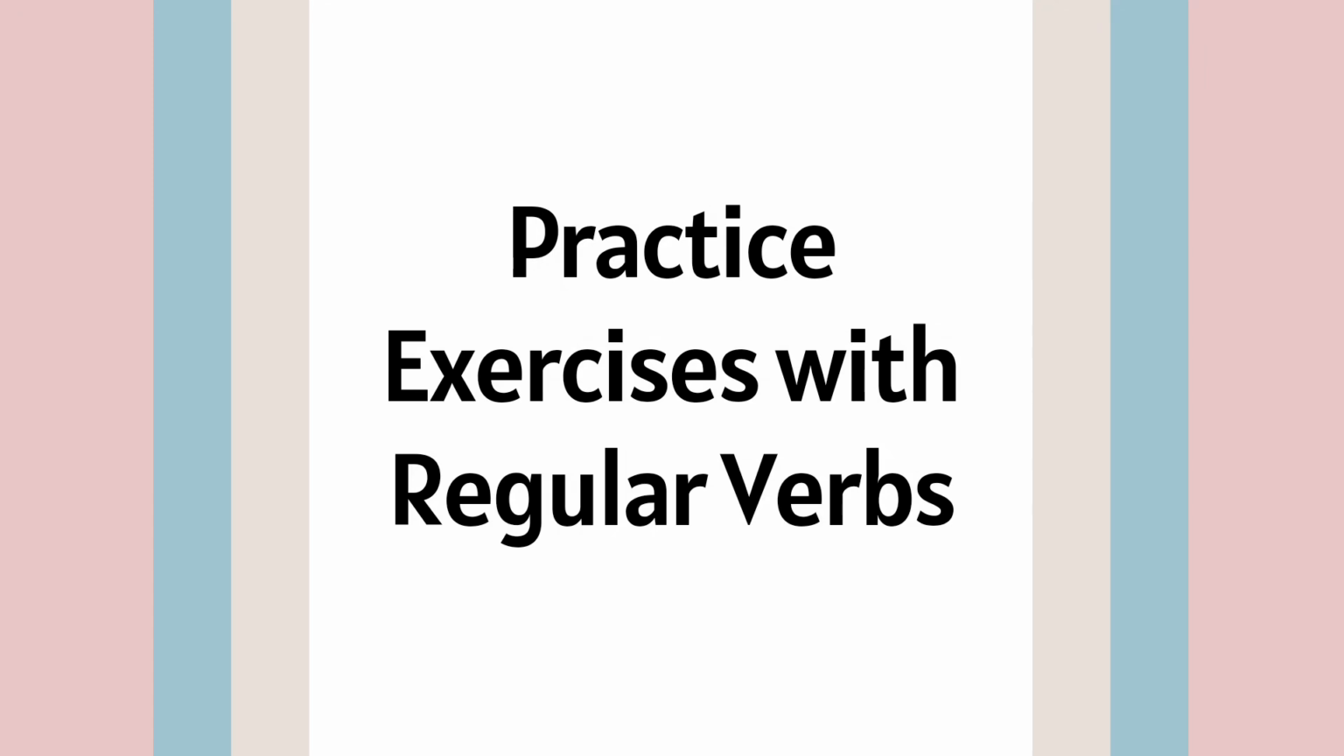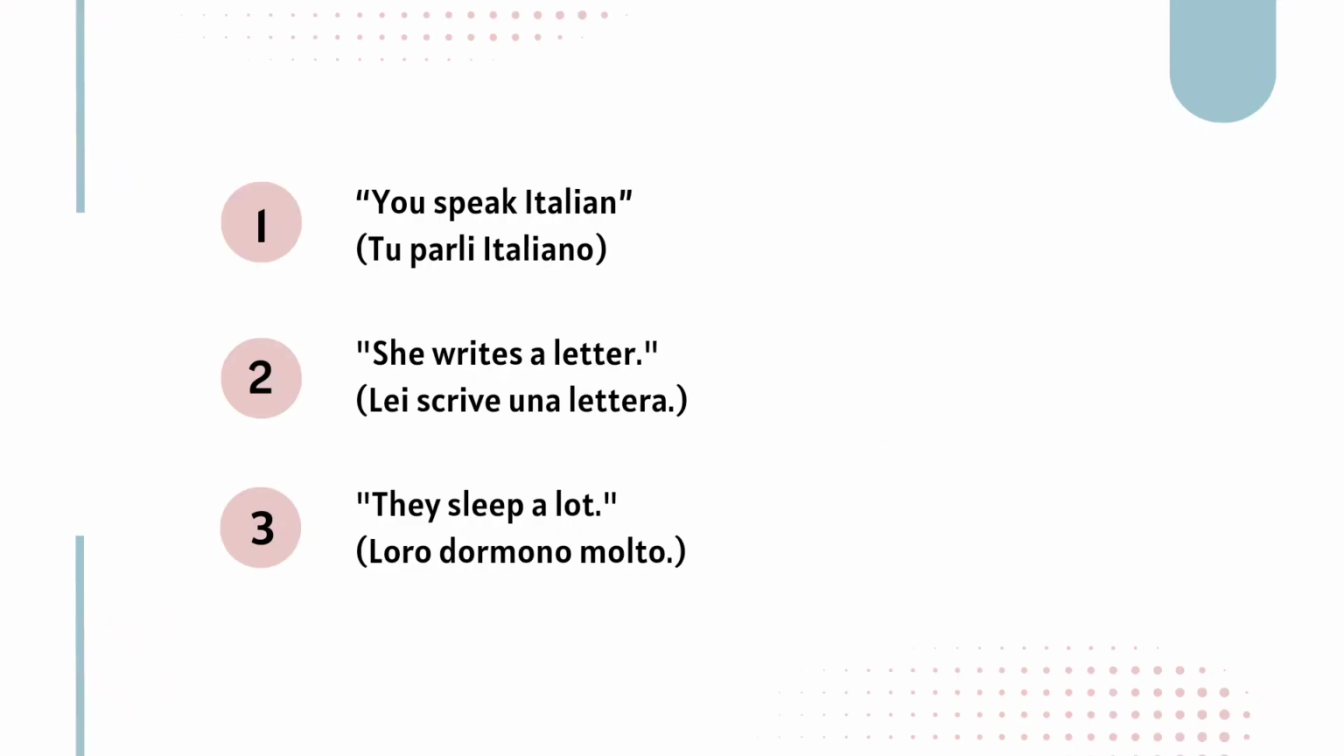Practice exercises with regular verbs. Now let's do a quick practice exercise to review what we have learned. I'll say an English sentence and you read its Italian translation. You speak Italian. She writes a letter. They sleep a lot. How did you do? Let's practice it together once. Tu parli italiano. Lei scrive una lettera. Loro dormono molto. Keep practicing these and conjugation will become second nature.